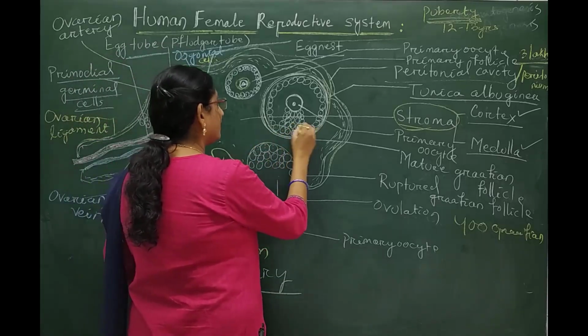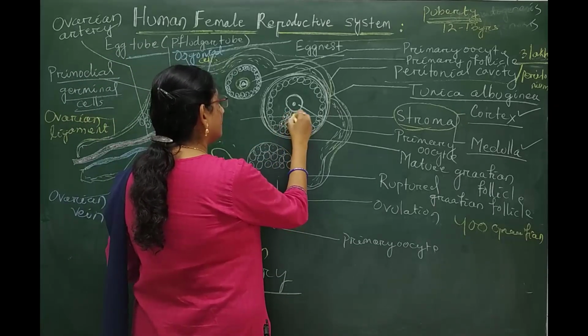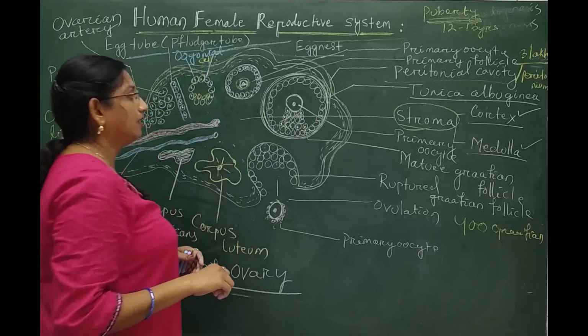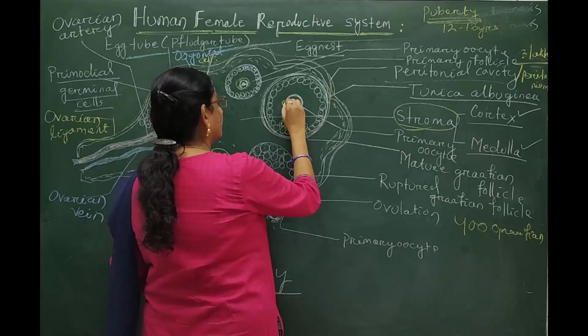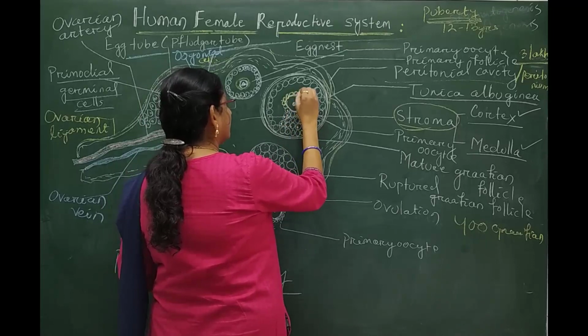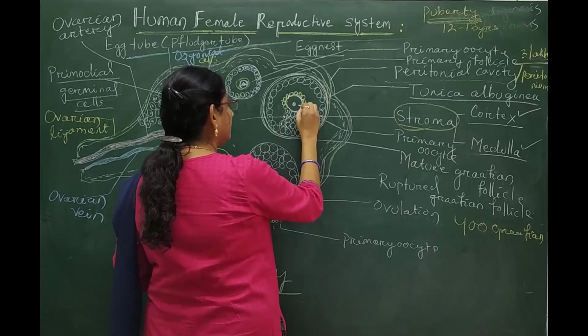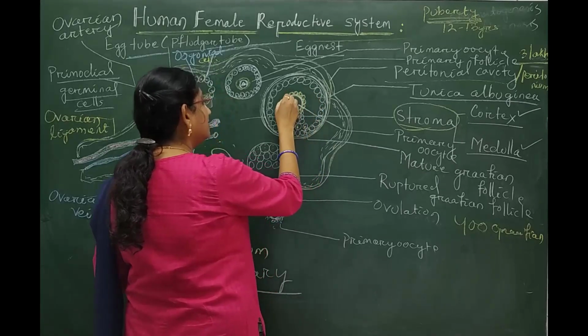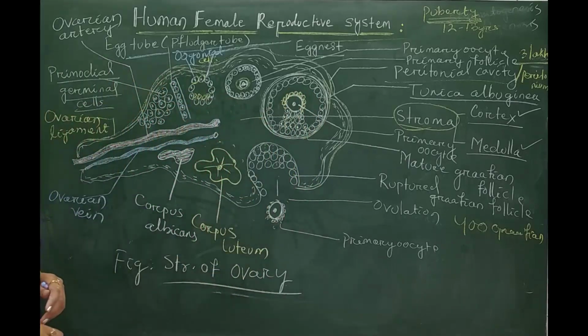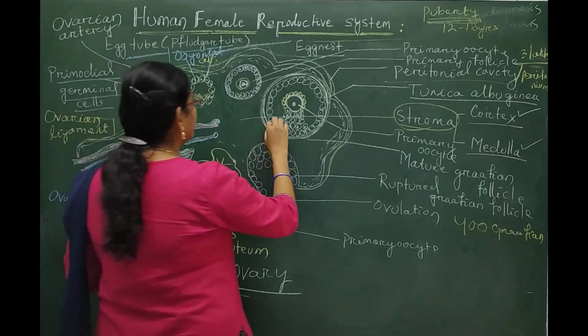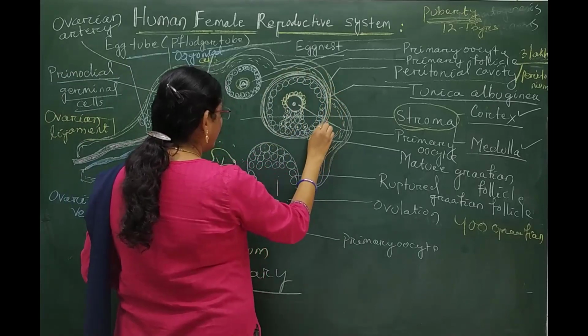These mature Graafian follicles have a number of oogonial cells surrounding inside their rounded mass.